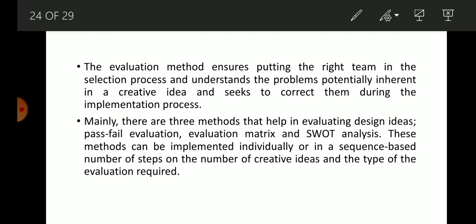See here, the main thing is the evaluation method ensures putting the right team in the selection process, understands the problems potentially inherent in creative ideas, and seeks to correct them during the implementation process.